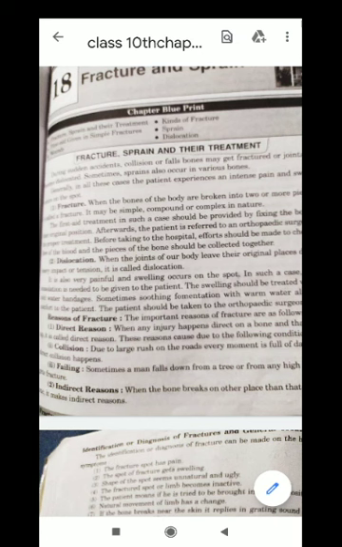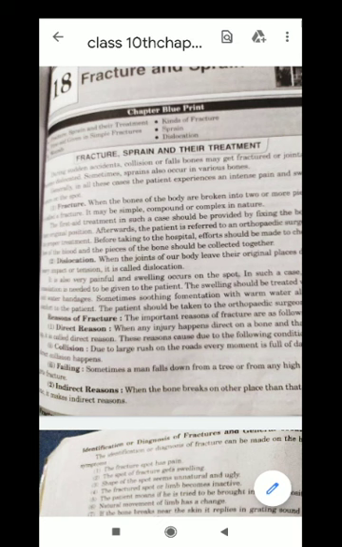What are the reasons of fracture? Here are given some reasons. Direct reason: when any person is hit directly and the bone breaks up, it is called direct reason. These reasons are caused due to the following conditions: collision, falling, and direct reason. What is collision?